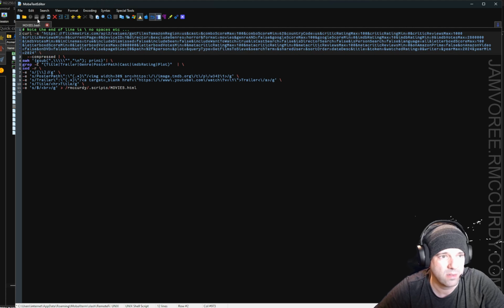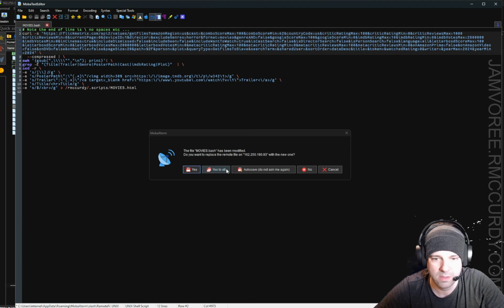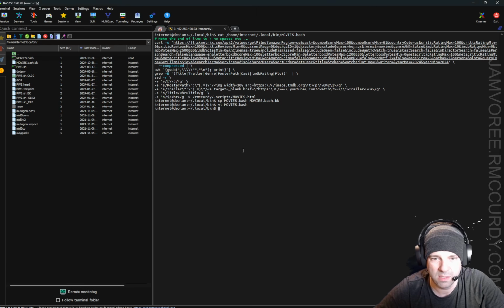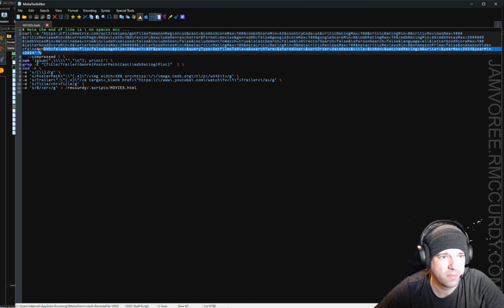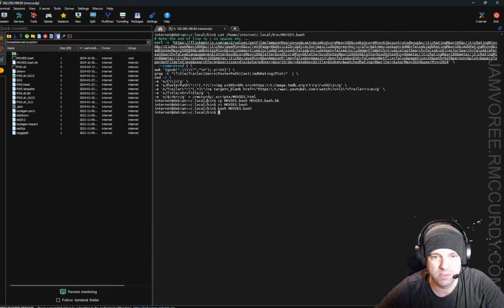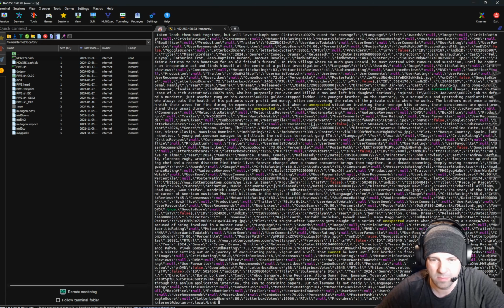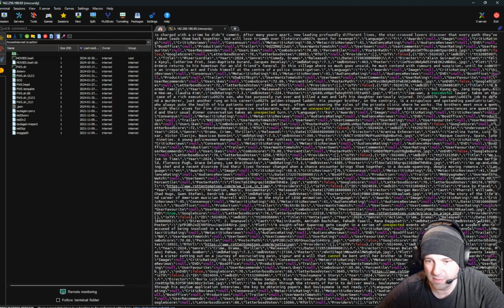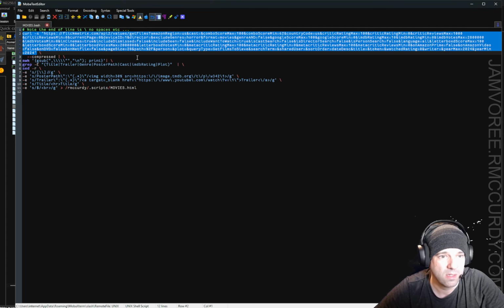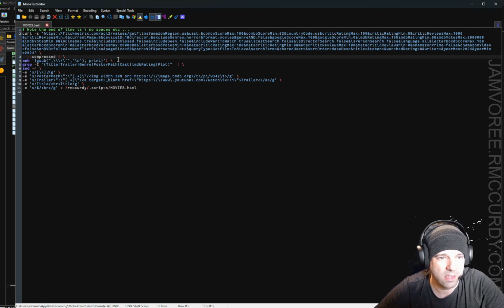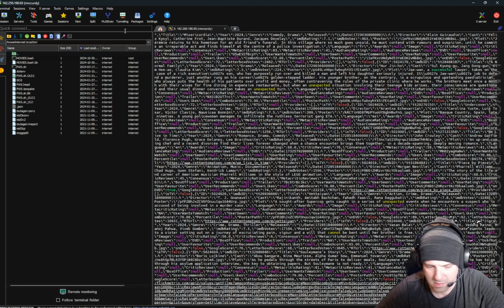Paste, save that out, always save, don't ask, and then bash movies, and we get nothing. Typical. So first thing we're going to check is our requests. Oh, so we got stuff back, so that's good. We're going to try our next line here, and all these are escaped, so it's going to be a little tricky to decode this.